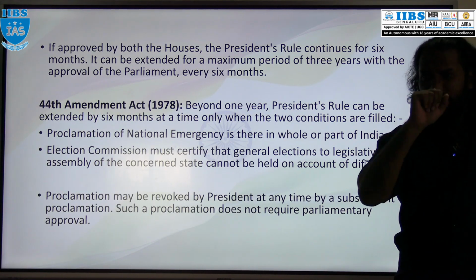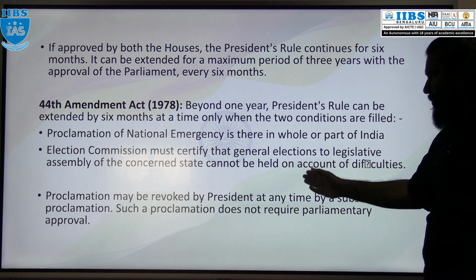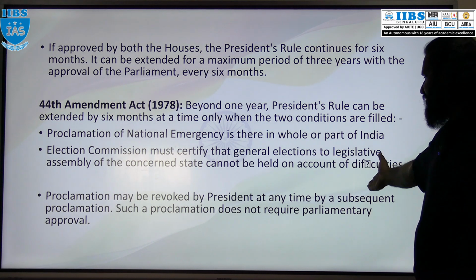Okay, then revoke. What about the revocation? The president can revoke that proclamation at any time.